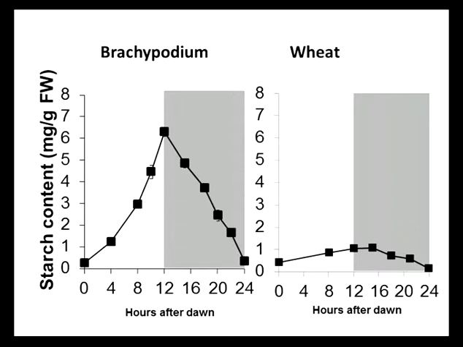And as you can see here, the amount of starch accumulated in wheat is much lower than in Brachypodium and in Arabidopsis. And then we looked into the accumulation of sucrose, which is what was previously reported. And indeed, sucrose is accumulated during the day, and then it's broken down at nighttime. But you can see that actually the pattern of degradation is quite different, because the rate of sucrose degradation in wheat seems to be pretty rapid at the start of the night and then slow down, whereas in Brachypodium, the rate of degradation is approximately linear for the whole of the night. And this could have important functional consequences.